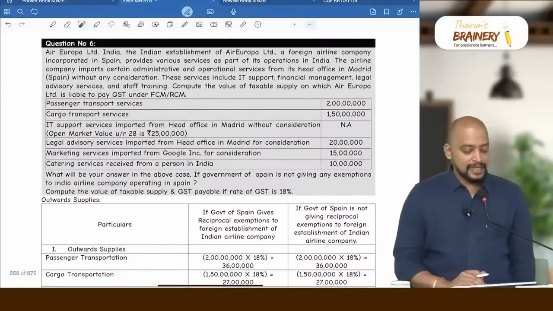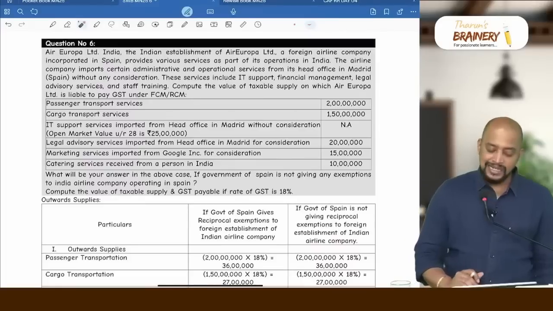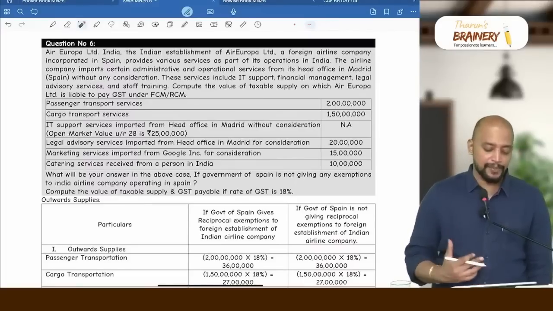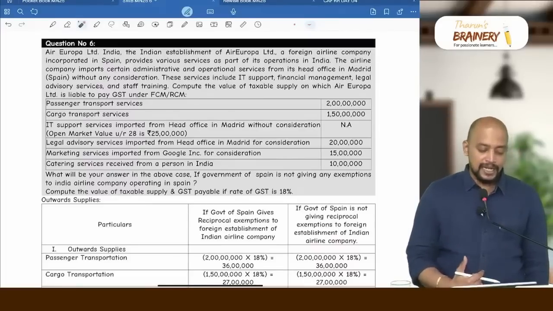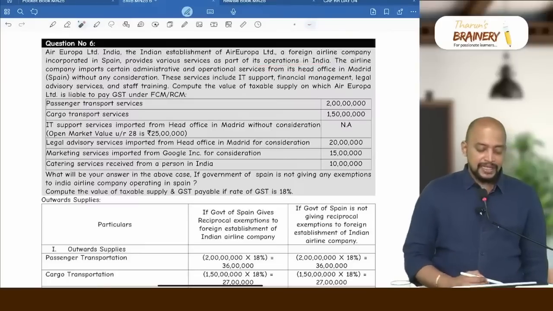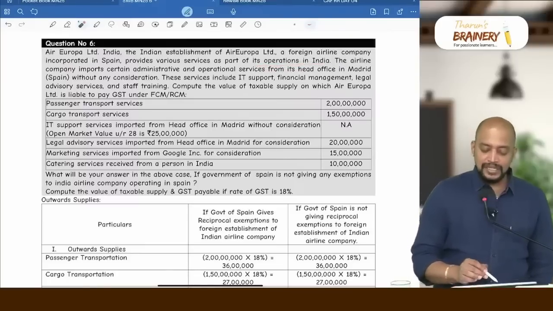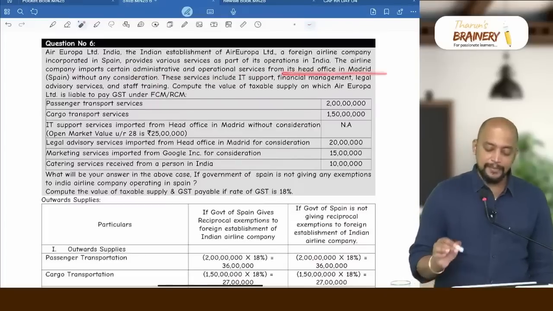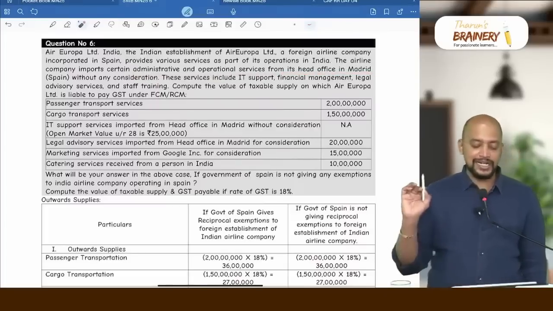Question number 6. Air Europa Limited, India. The Indian establishment of Air Europa Limited, a foreign airline company incorporated in Spain, provides various services as part of its operations in India. The airline company imports certain administrative and operational services from its head office in Madrid, Spain, without any consideration.